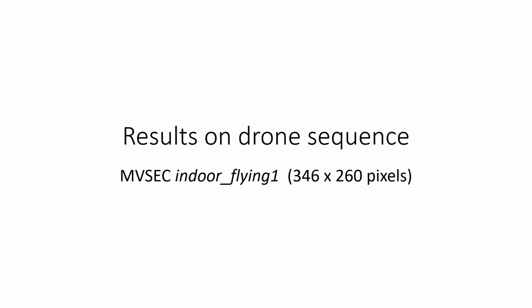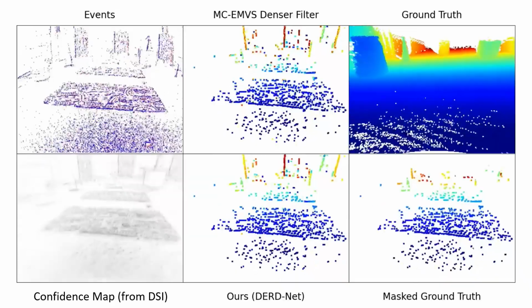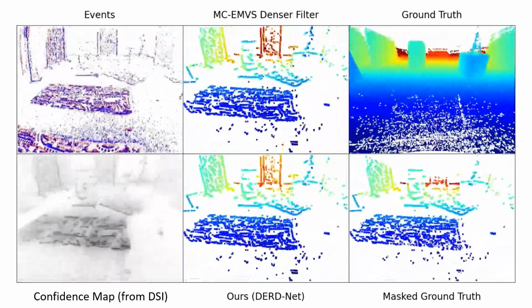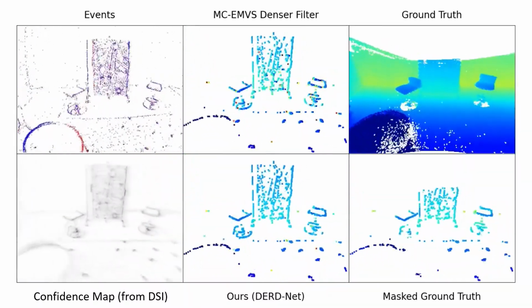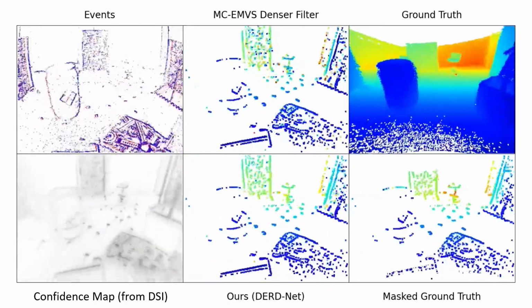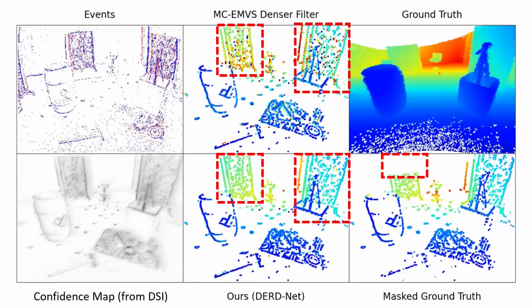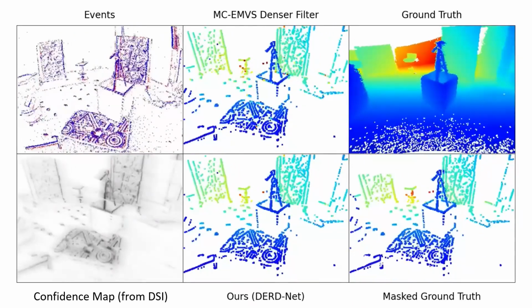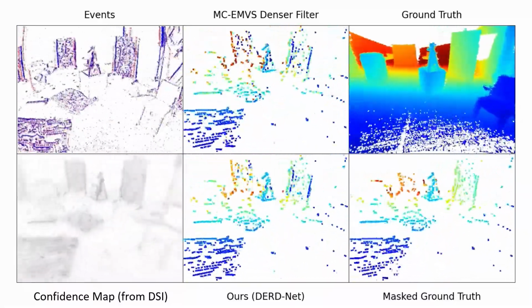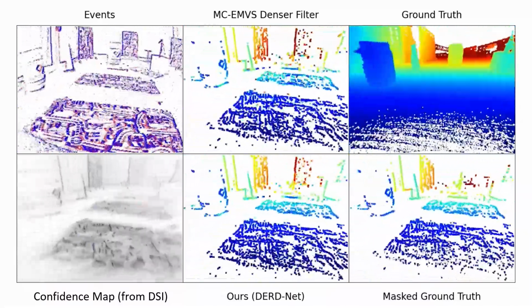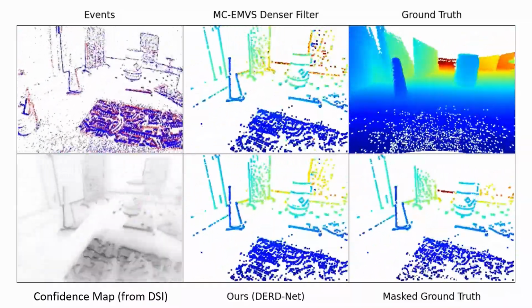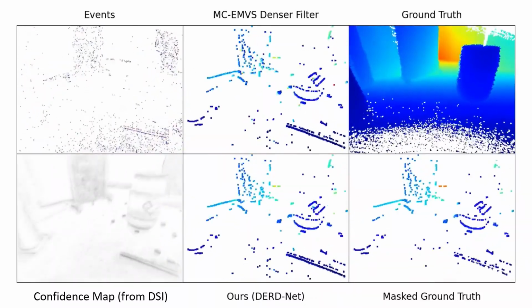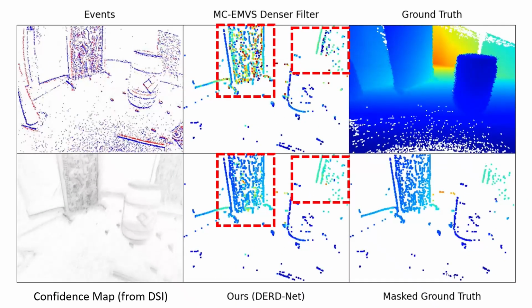To evaluate the performance of our method, we compare it to the state-of-the-art model-based MCMVS approach on the real-world benchmarks MVSEC and DSEC, using cross-validation on all sequences. Our method estimates depth even in regions where ground truth LiDAR is missing due to the field of view. Compared to MCMVS, our method produces more accurate depth with significantly fewer outliers.